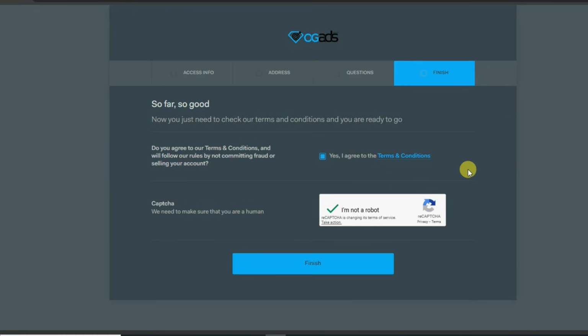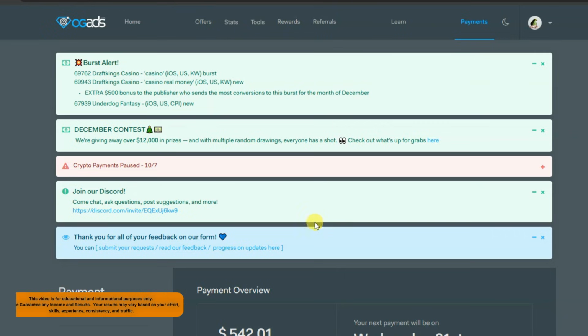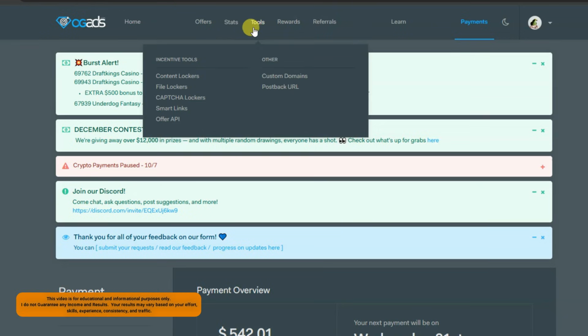Guys, you can get approval from the OGAds network within 24 hours. Once you successfully create your account, you will come to this page. You can click on the tools button. Here you can see some tools. You can use content lockers, file lockers, and captcha lockers.